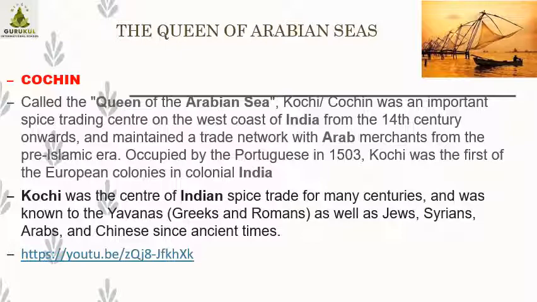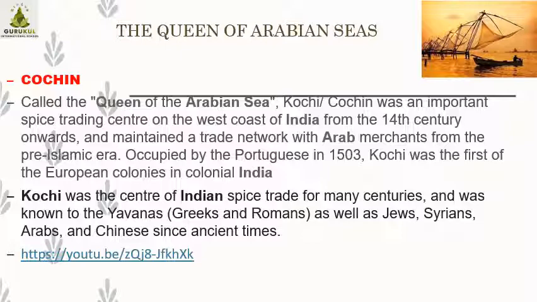Now who named it the Queen of the Arabian Seas? You know that on the side of India there is the Arabian Sea, and Cochin lies at that boundary of our country. We were ruled by the Britishers, Portuguese, Islamic rulers, Arabs; everyone has ruled over India. So that was the easier way to get access to India, through Kochi or Cochin. That is why they labeled it the Queen of the Arabian Seas, because they were getting more trade there.